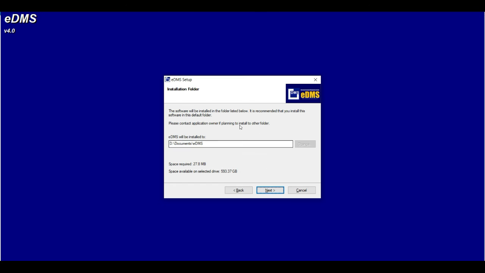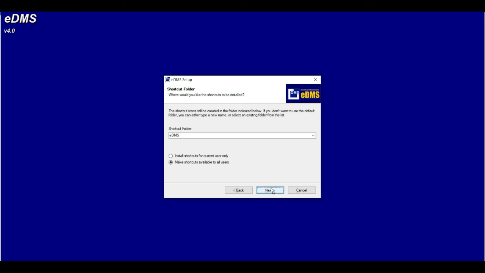Then, click next. And then, this is the default. I recommend wag nyo nang palitan to avoid problem. Not unless kung gusto nyo talagang palitan, please contact me na lang, tulungan kita paano i-set up. Pero kung you are advanced naman and kaya mong ilipat yung ating eDMS, it's up to you. Pero I recommend wag na natin i-change. Click natin yung next. And then, ito rin default, wag na natin palitan.